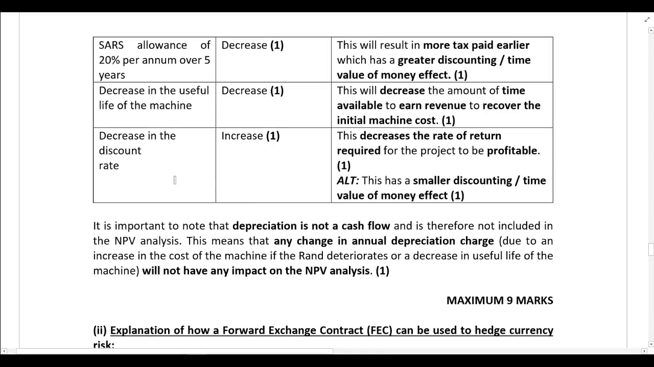Okay, so if the SARS allowance changes to 20% per annum over 5 years, the net present value will decrease, because they will now be paying more tax earlier, because instead of getting a 40% tax deduction in year one, they're only getting a 20% tax deduction in year one. So they'll pay more tax in year one. And obviously they're going to be paying less tax in year 5, because they'll get a 20% deduction in year 5. But remember, because of time value of money, you want that benefit sooner on. If they are getting the benefit later on, it's going to cause the net present value to decrease, because the value of money deteriorates over time.